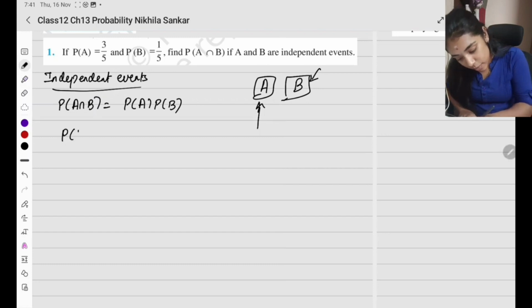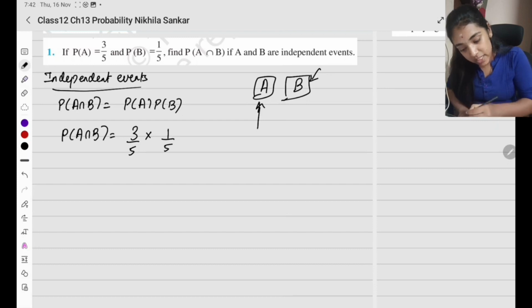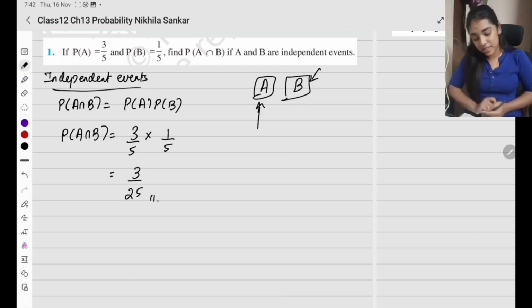So they are asking for probability of A intersection B, which is going to be probability of A, which is 3/5 times probability of B 1/5. Diwalikku ellam patas vedichittu irukanga. So this is going to be 3 divided by 25. So this is going to be the intersection. Okay, please copy.